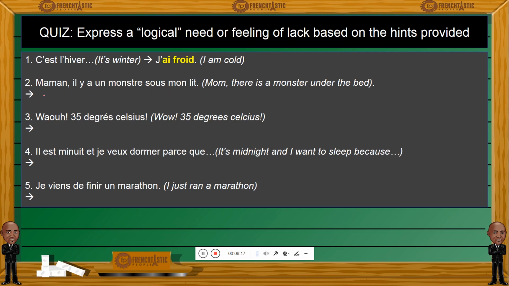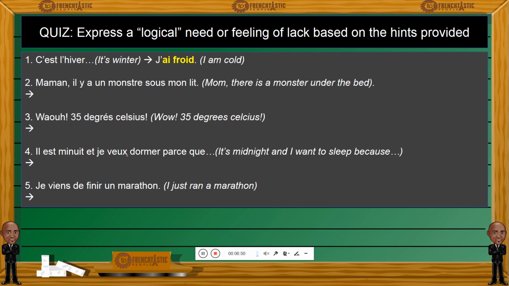Right? So, imagine a kid saying that. That's your hint here. A kid saying, oh, there's a monster under my bed. What type of feeling would the kid be having? So write it out in French using avoir here. Wow, 35 degrees Celsius. So what would you say using avoir? What kind of French idiom would you use if it was 35 degrees right now?